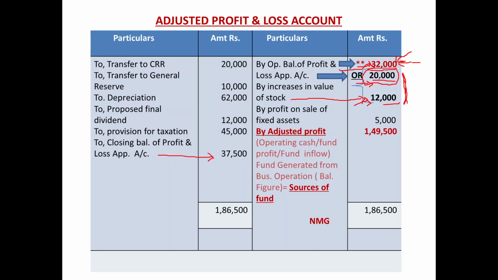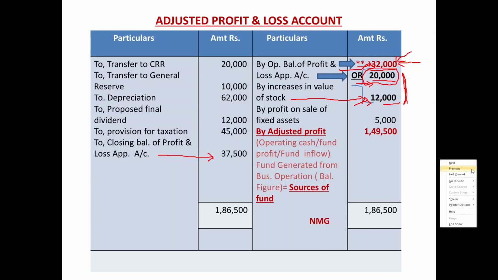So 20 and 12, these are the two figures that you have to record over here. As I told you, ultimately it also becomes 32,000 as per the first option. I hope it is very clear under both the options how to record the opening balance of profit and loss appropriation account.